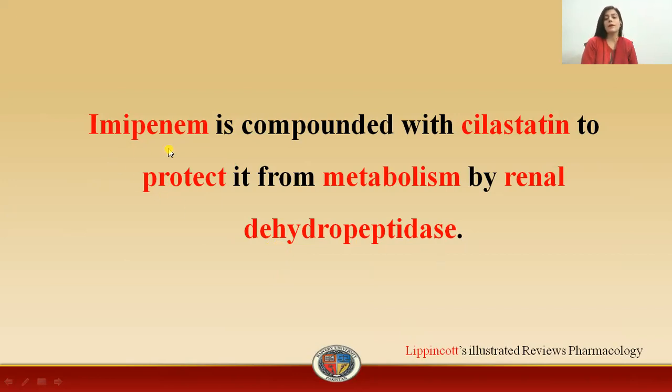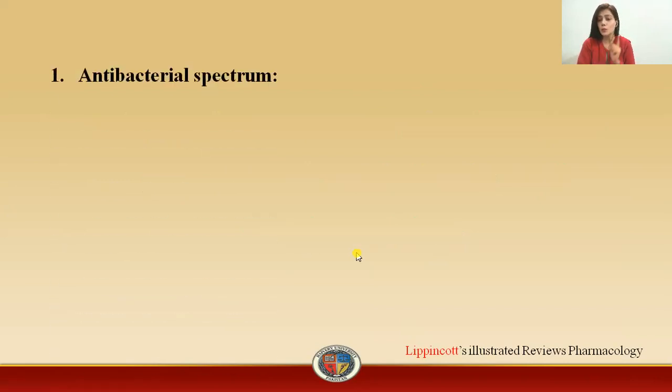Now, imipenem is usually compounded with another substance, that is cilastatin. Why is it compounded with cilastatin? In order to protect it from metabolism by the renal enzyme, that is the dehydropeptidase. So this was about the kinetics of the drug.